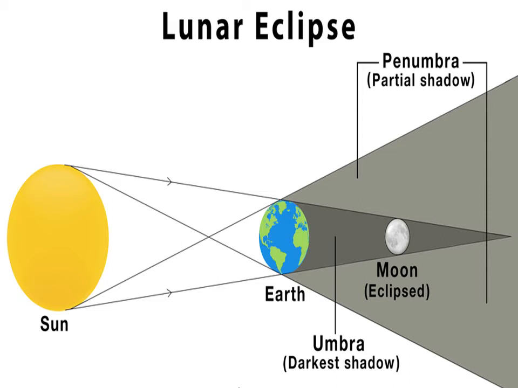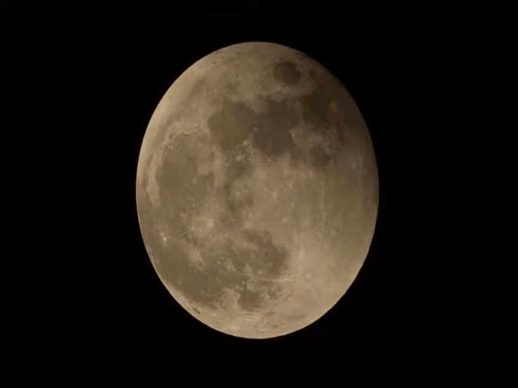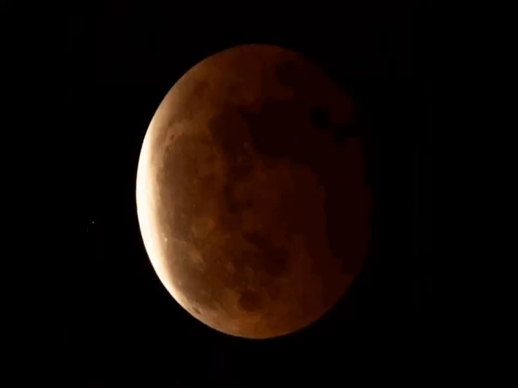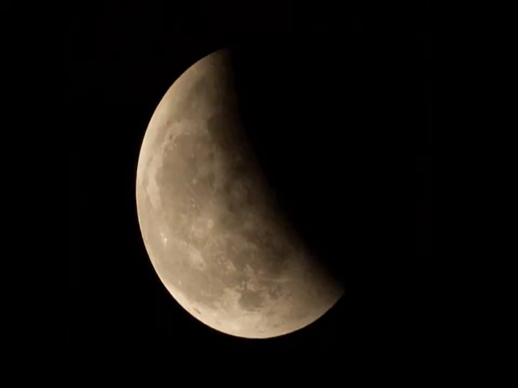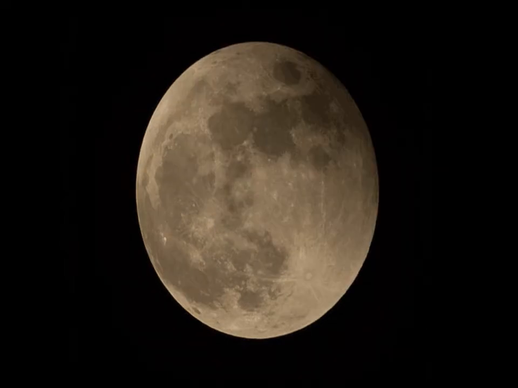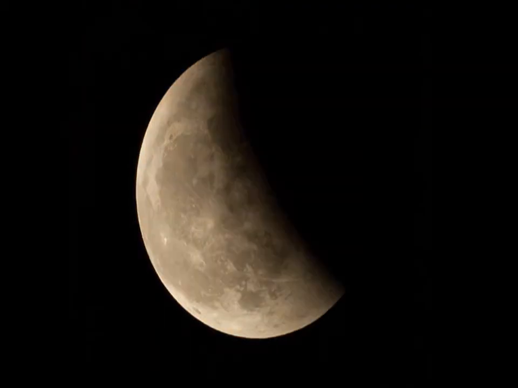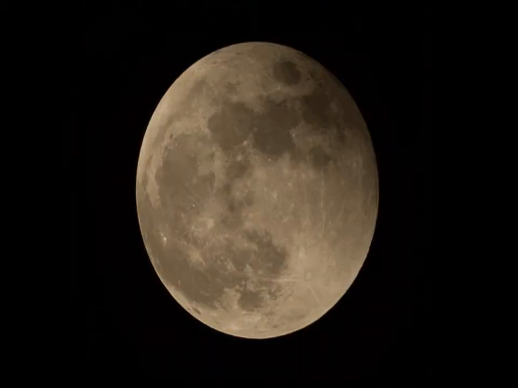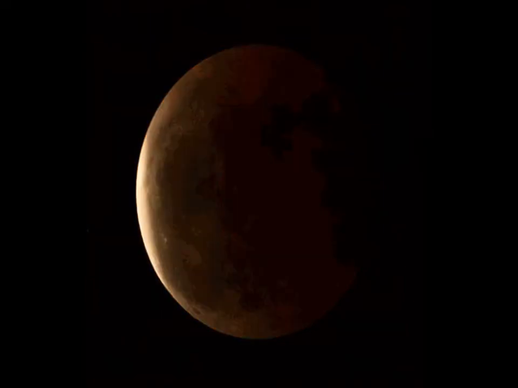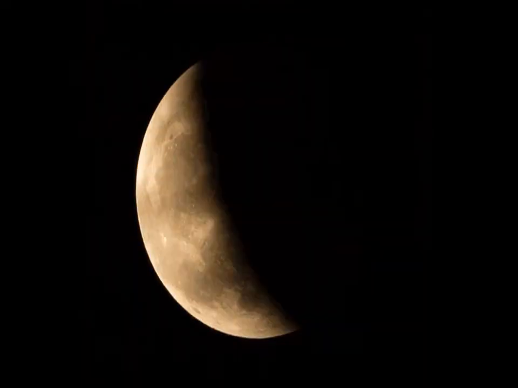Lunar eclipse occurs less frequently because the moon's orbit is at an angle to the earth's orbit, and it can be seen from the earth at night. It usually lasts for a few hours, unlike a solar eclipse. You can see a lunar eclipse directly, which means you don't need special glasses to look at a lunar eclipse. There are 3 types of lunar eclipses. One by one we will learn about each one of them.